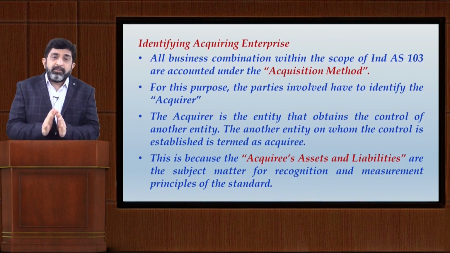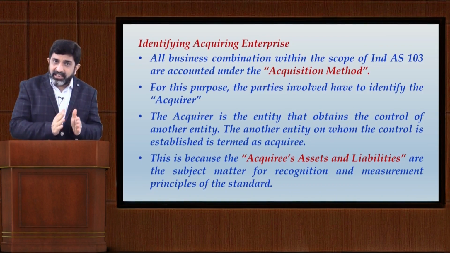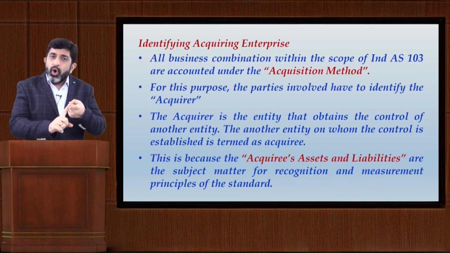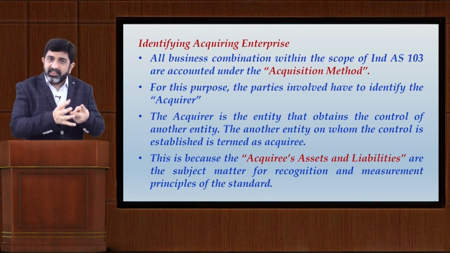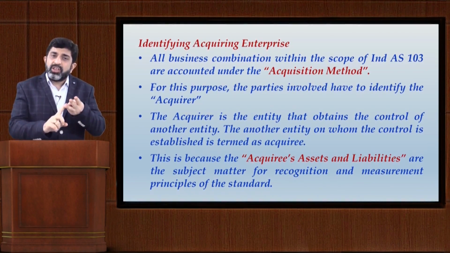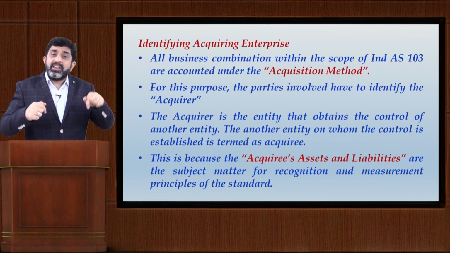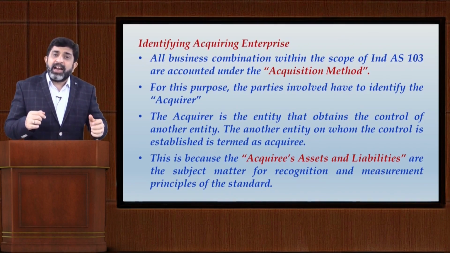So we will be talking about this first category where the consideration can be settled either in cash, or in exchange of other assets, or third, it can be by assuming liabilities like issuing debentures or any kind of debt securities of my company.